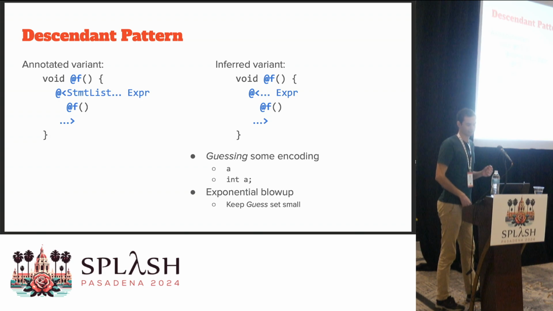In this example, the A and the int A already represent a wide variety of syntactic types. The A in a language like C++ represents an expression, a name, a declarator. The int A represents statements, declarations. So we already cover a wide variety of syntactical constructs just by these two guesses.